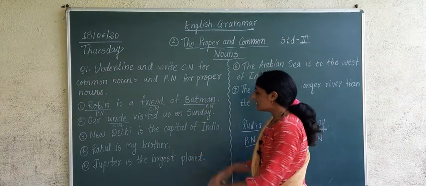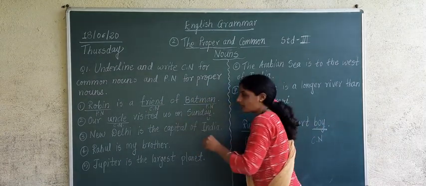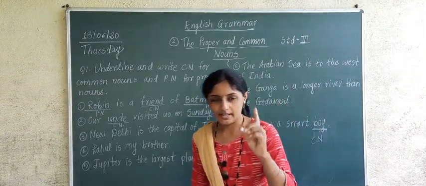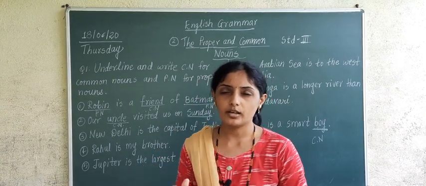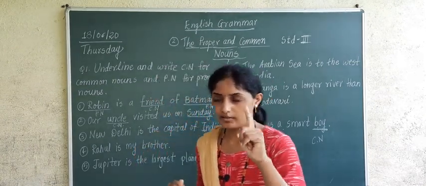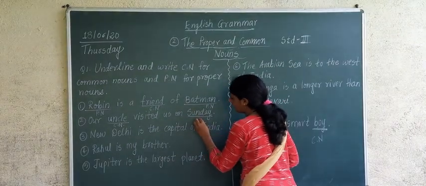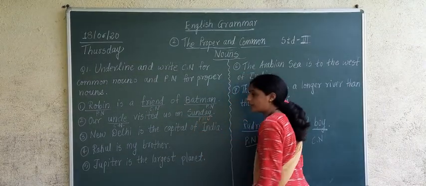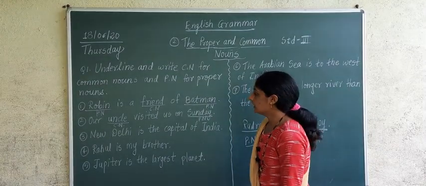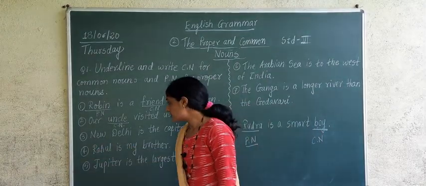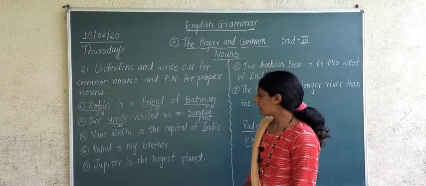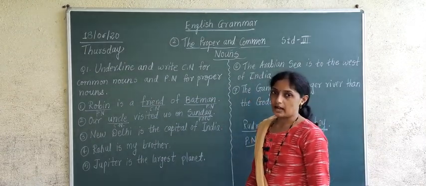Correct? And Sunday is what? Sunday is name of one day. There are total 7 days in a week and Sunday is name of one day. So what will Sunday be? Sunday will be proper noun. Right? Correct?